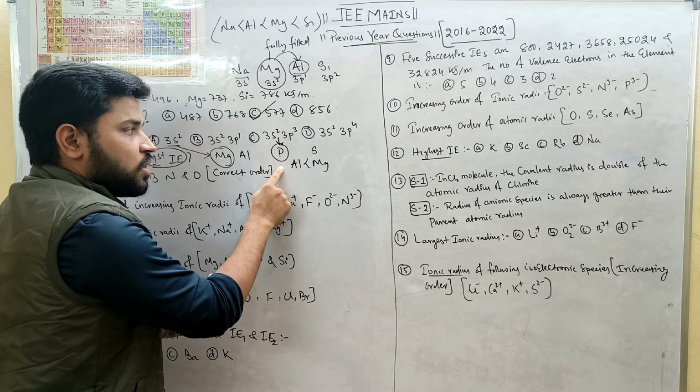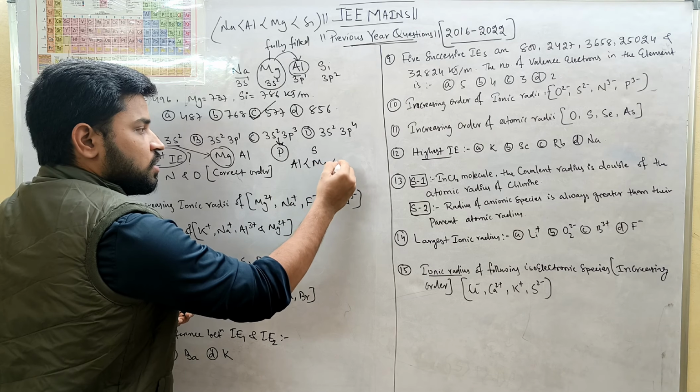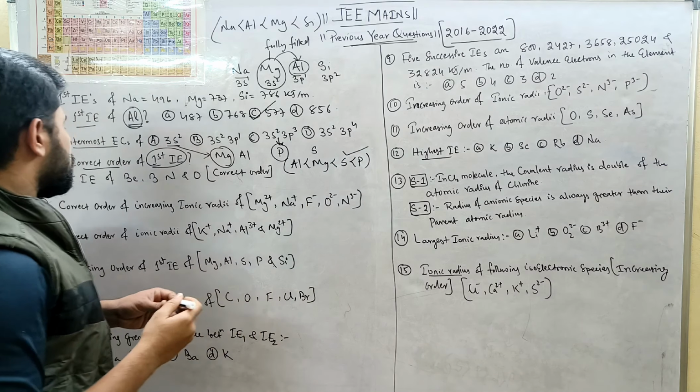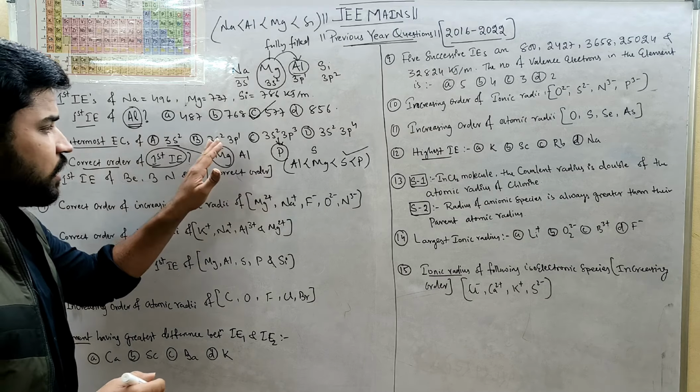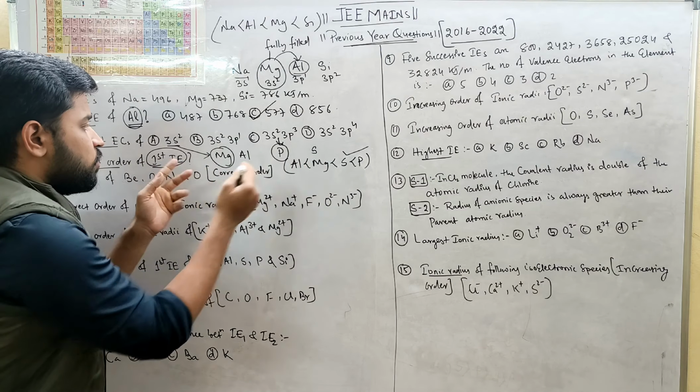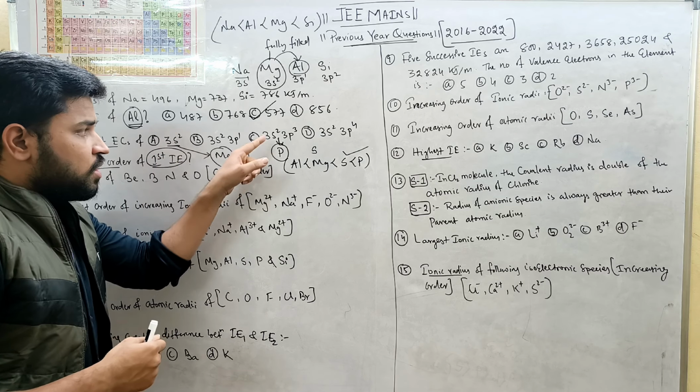Phosphorus will have more ionization energy than sulfur. So what can you write? Sulfur, then phosphorus. So this is the correct order for what? Ionization energies. Hope you understood why their ionization energies are ordered this way, because magnesium is fully filled and phosphorus